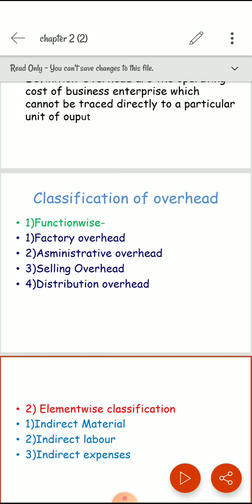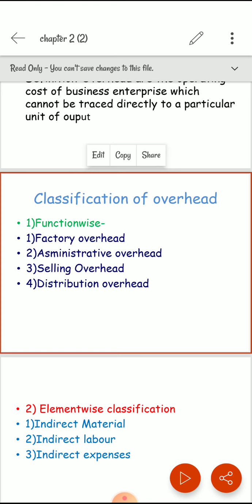The next one is distribution overhead. These expenses are related to the selling overhead. Distribution expenses are incurred in dispatching the product which is ready after packing. These expenses include carriage outward, warehouse expenses, packing cost, running cost and maintenance cost of delivery van, salary of the godown staff, etc.